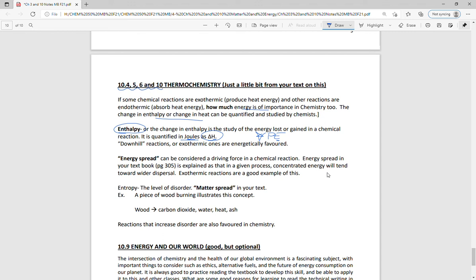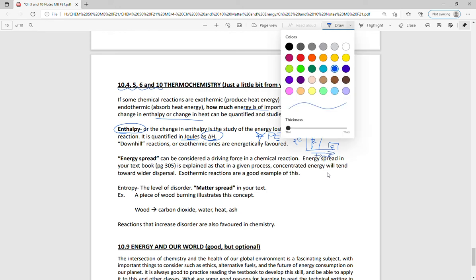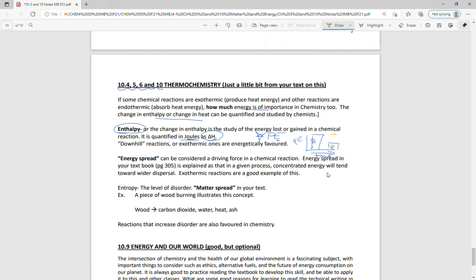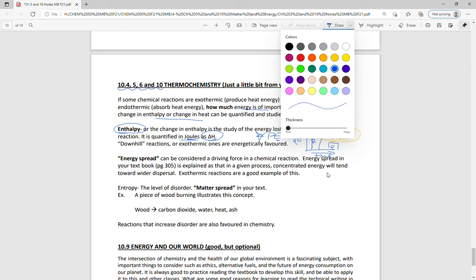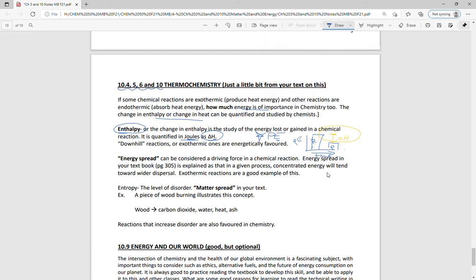So when we take a look at exothermic reactions, in the reactants we have a high amount of potential energy. So these would be the reactants. These would be the products, right? And this is time down here. So this amount of energy, I'm just going to switch colors for us, this amount of energy right there, that change in heat, is a measure of the enthalpy of this reaction. And so that's what we're talking about. We could talk about exothermic and endothermic reactions because their enthalpy evaluations will be different. So just as an introduction.